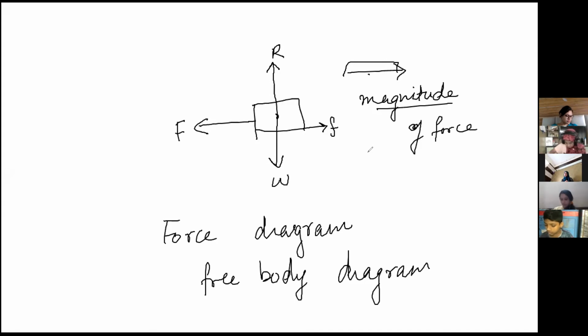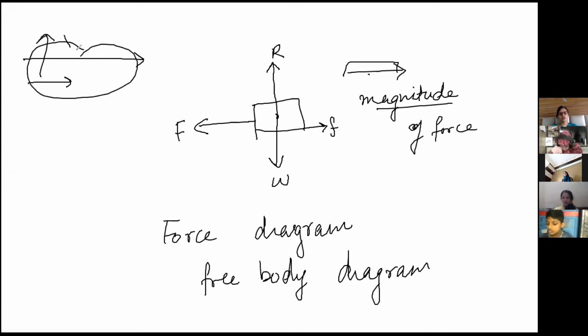See, in 129 it is given: we draw a thick arrow to show a bigger force and a thin arrow to show a weaker force. But normally we show longer arrows and smaller arrows. This concept we use more. Not thick and thin arrows, because while drawing you cannot make them thin or thick, so long and short comparison is easier. So the magnitude of force is shown by the length of the arrow.